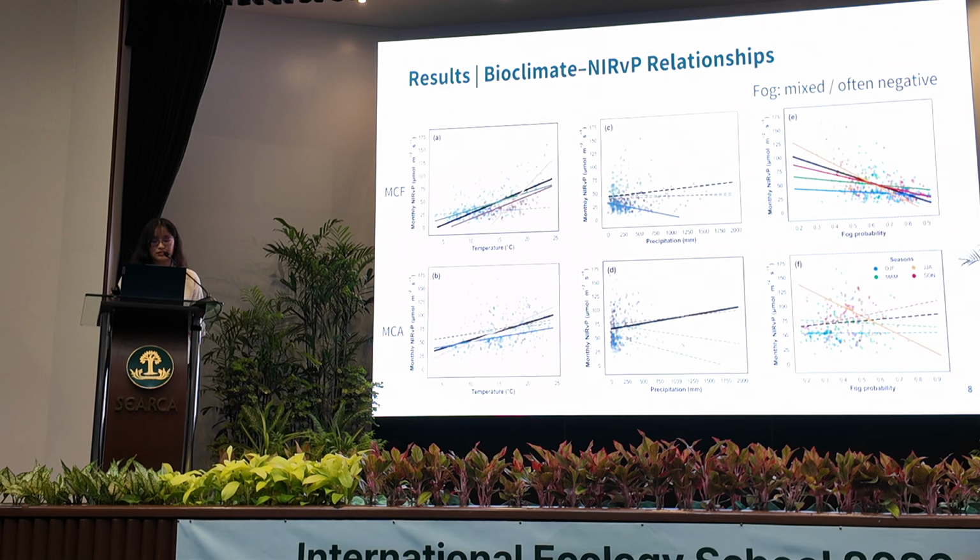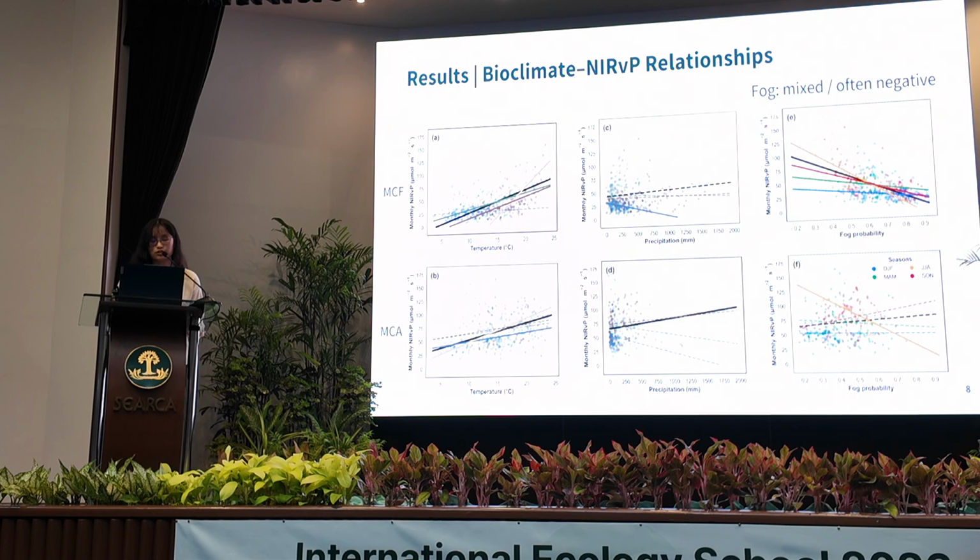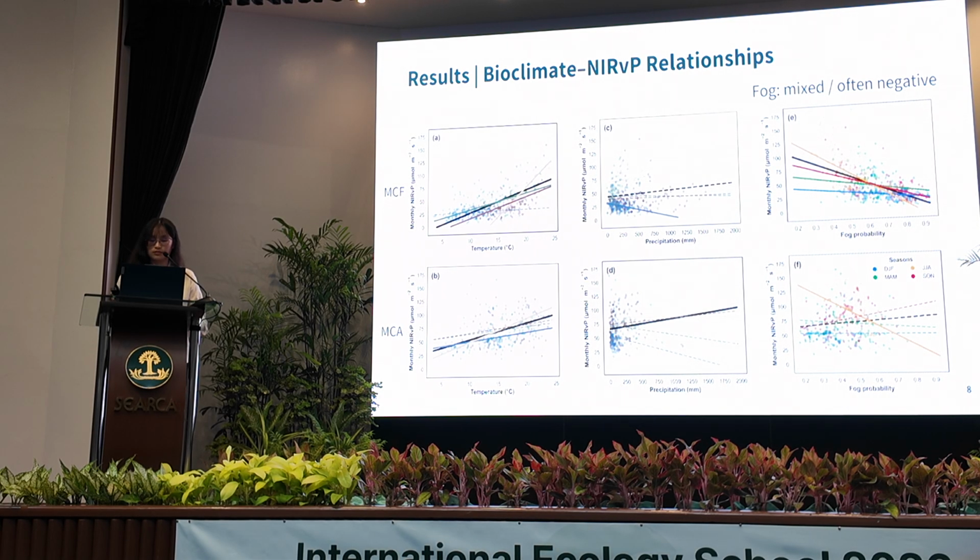In MCA, the fog relationship is weaker and less consistent. So the main point here is not that fog has a simple negative effect, but that its effect is not straightforward. This is why treating fog as a quantitative variable is important in our study.